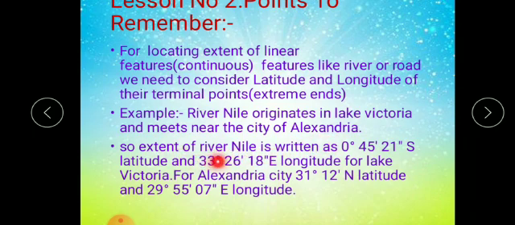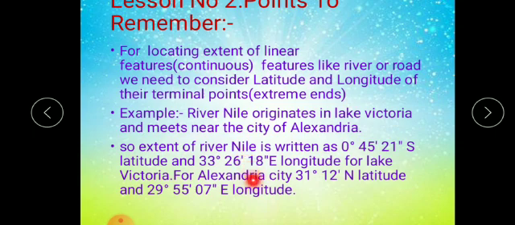So the extent of river Nile, that is the location of river Nile, is written as what, children? 0 degree 45 minutes and 21 seconds south latitude and 33 degree 26 minutes 18 seconds east longitude. This is the location for Lake Victoria, the starting point of river Nile. And for Alexandria city, 31 degree 12 minutes north latitude and 29 degree 55 minutes and 7 seconds east longitude, which is the end point of river Nile.